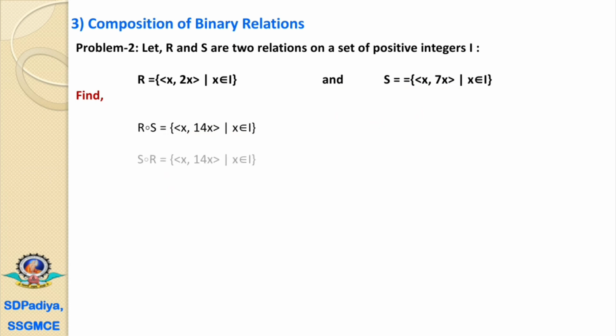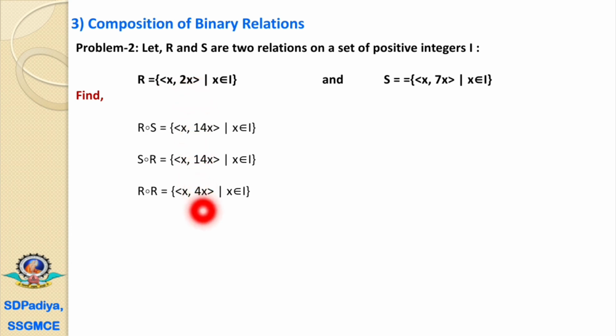The next, the S composition R. S is (x, 7x), and if we consider this x of R as 7x, then it will be 14x. Then again S composition R is (x, 14x). Now the R composition R, that is (x, 2x). But for the second R, if we consider the first element as 2x, then z will be 4x.